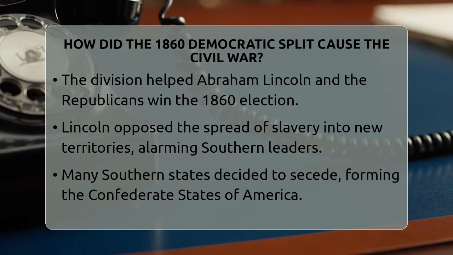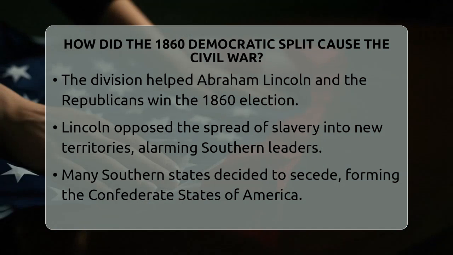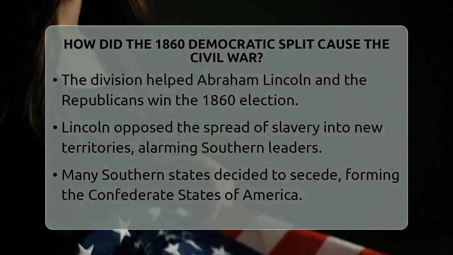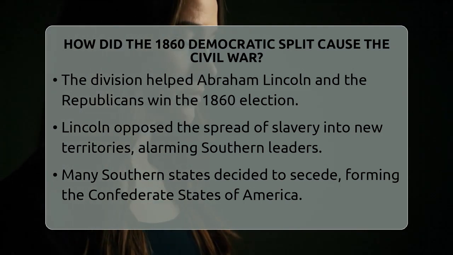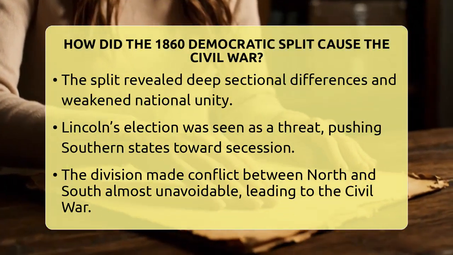Many Southern states felt they had no choice but to leave the Union. They started to secede, forming the Confederate States of America. The split in the Democratic Party showed how deeply divided the country was over slavery. It weakened the political unity needed to keep the nation together.